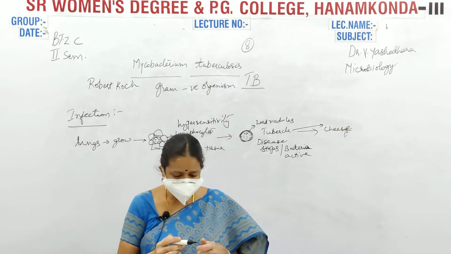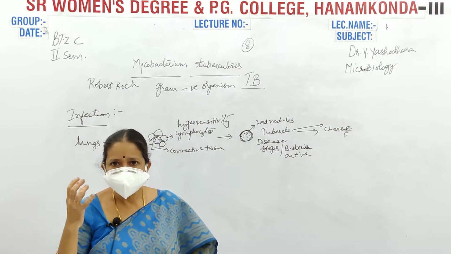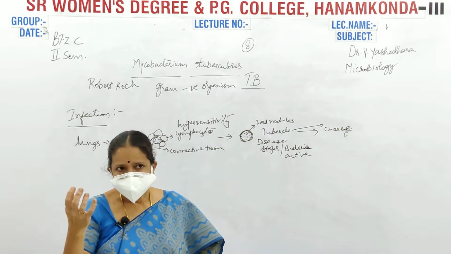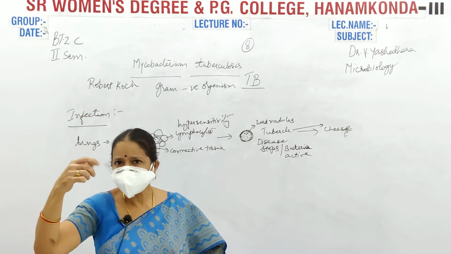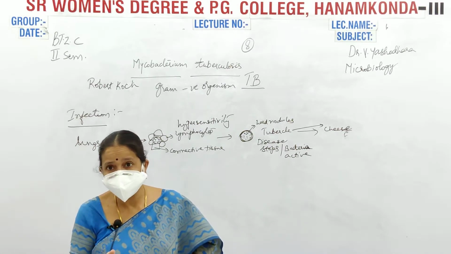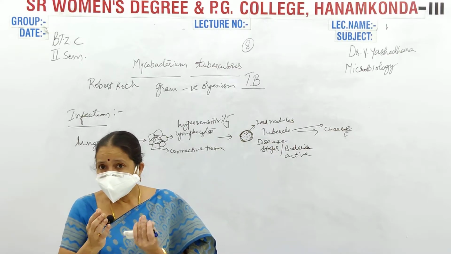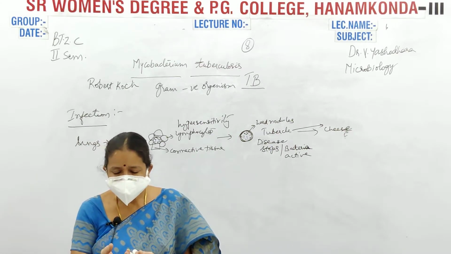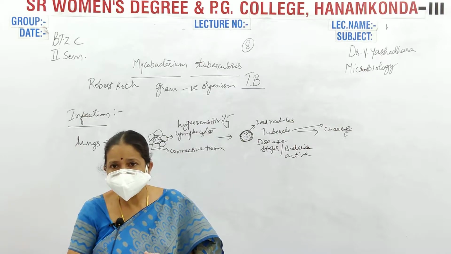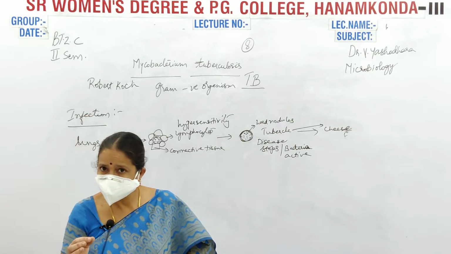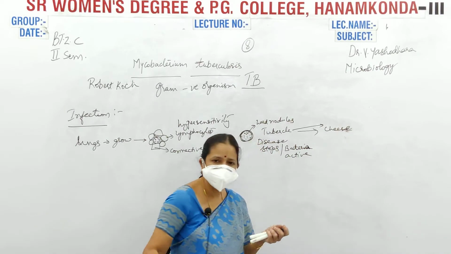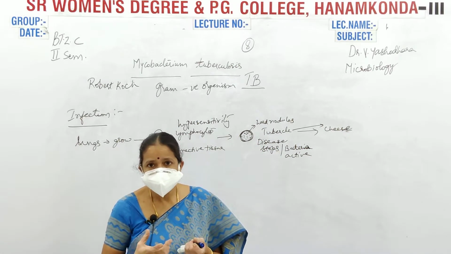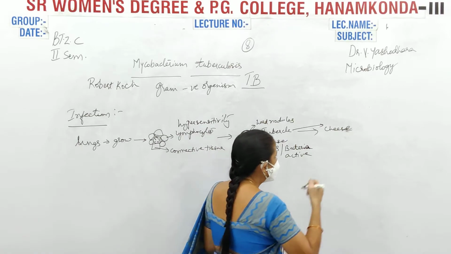What is the meaning of cheese-like? When you take milk, add a little bit of lemon and boil it, what happens? The milk breaks, and at the lower part you can see the cheesy part. Just like that, the hard tubercle will turn into a cheese-like form. When it becomes cheese-like, immediately this is known as